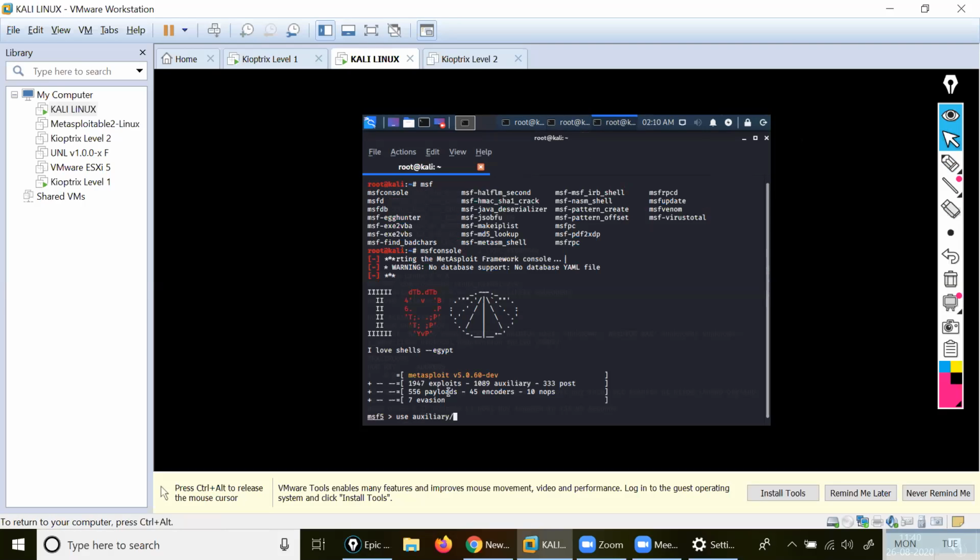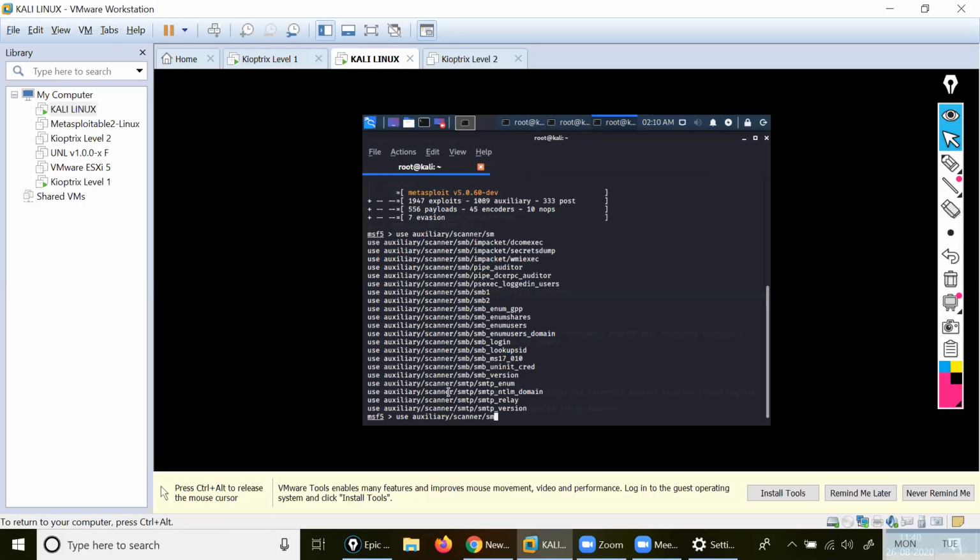This is the command, auxiliary, use tab. Then scan, go to scanner, then SMB. See, SMB is coming, SMB1, SMB2, like this. Are you getting? Okay. If you use tab after SMB, these are the possibilities. Clear? Okay.